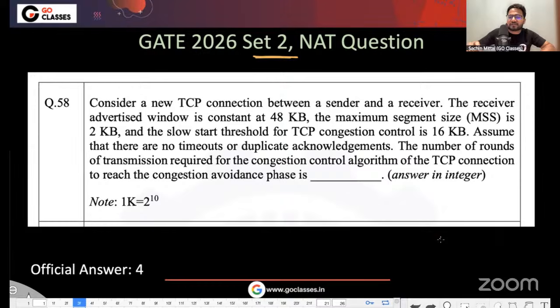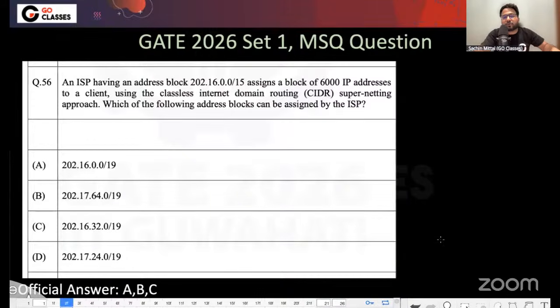So let's start the discussion with the set 1 question. What do you think could be the answer for this set 1 question? As I told you, the official answers given were ABC. Now let me tell you that there is nothing wrong with D also. In my humble opinion, with the limited knowledge that I have, ABCD should be the answer.